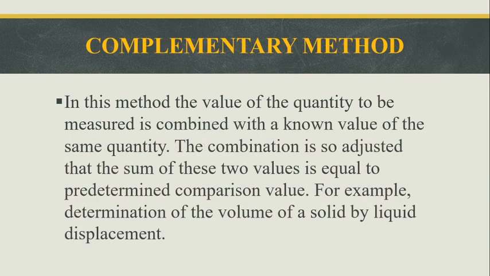Then complementary method. In this method, the value of the quantity to be measured is combined with the known value of the same quantity. The combination is so adjusted that the sum of these two values is equal to the predetermined comparison value. For example, determination of the volume of a solid by liquid displacement.